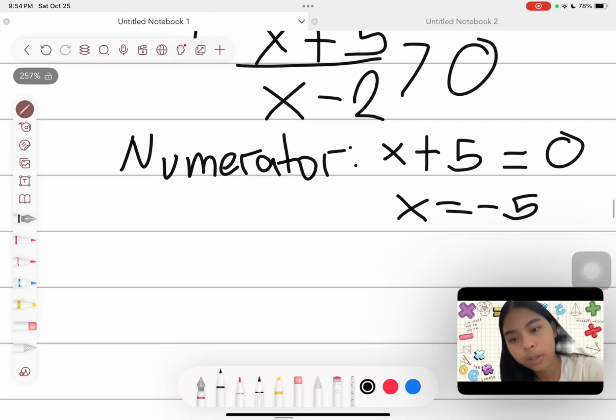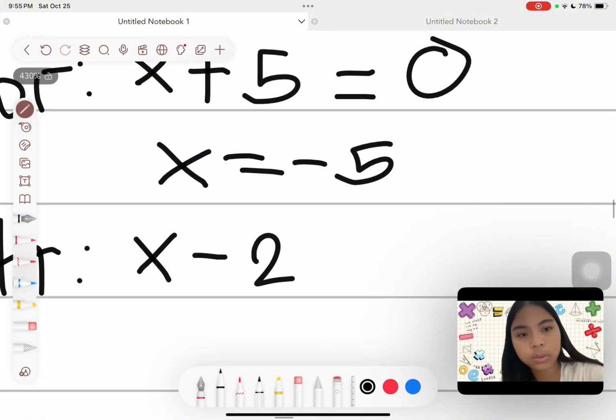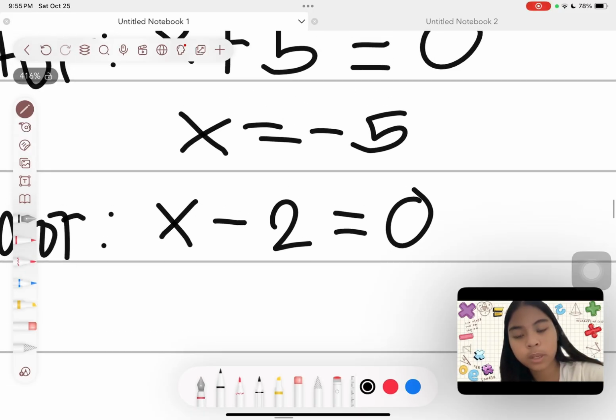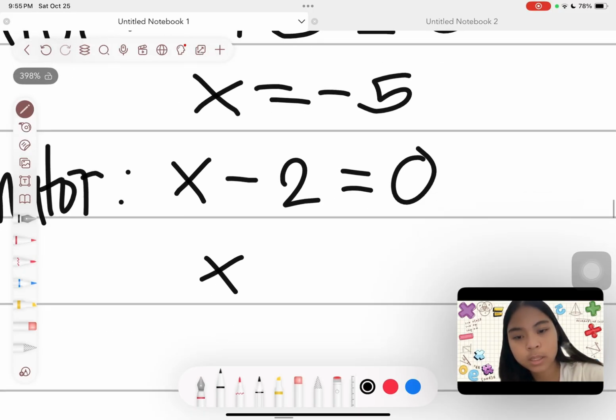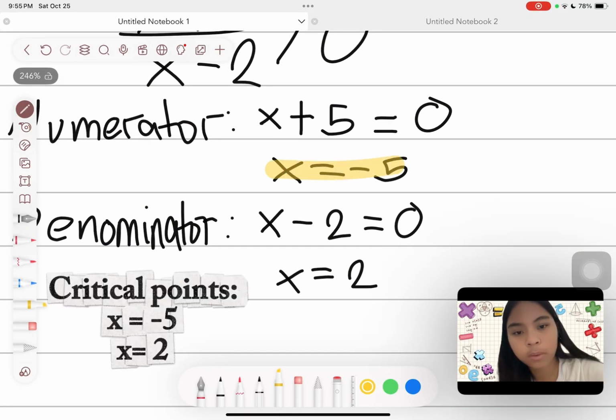Now, our denominator, x - 2 = 0, and then it will become x = 2. Now, these are our critical points.